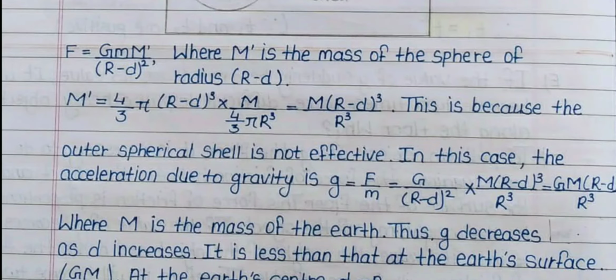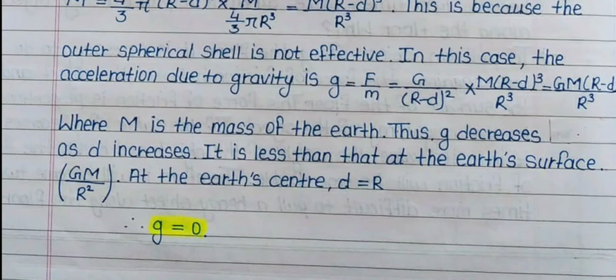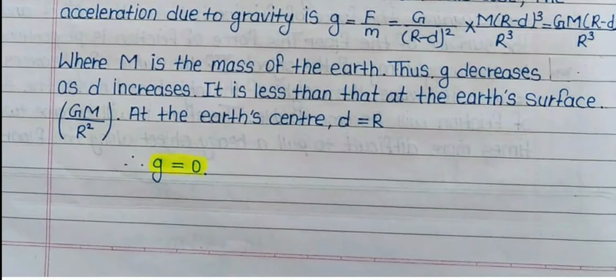This is because the outer spherical shell is not effective. In this case, the acceleration due to gravity is g' = F/m = G/(r − d)² × M (r − d)³/r³ = G M (r − d)/r³, where M is the mass of the earth. Thus g' decreases as d increases. It is less than that at the earth's surface, GM/r². At the earth's center d = r, so that g' = 0.